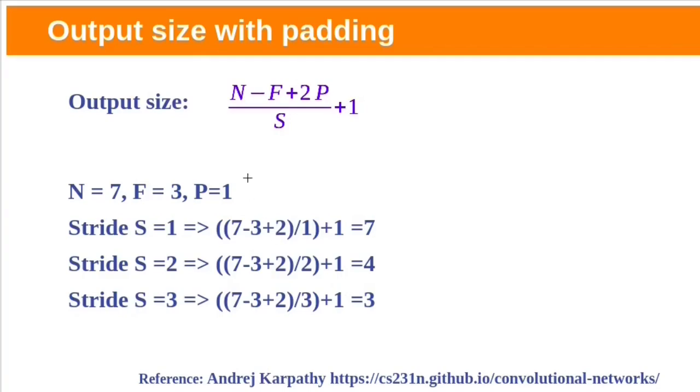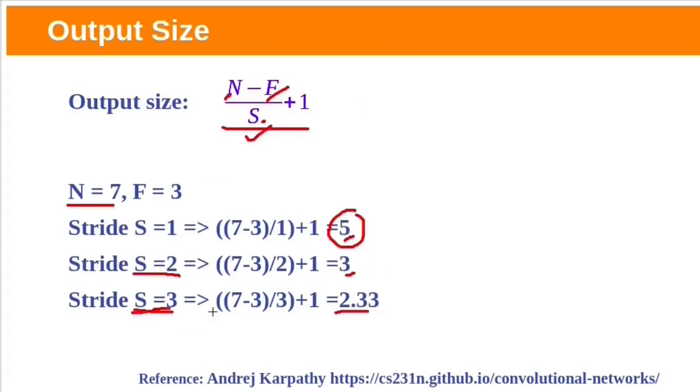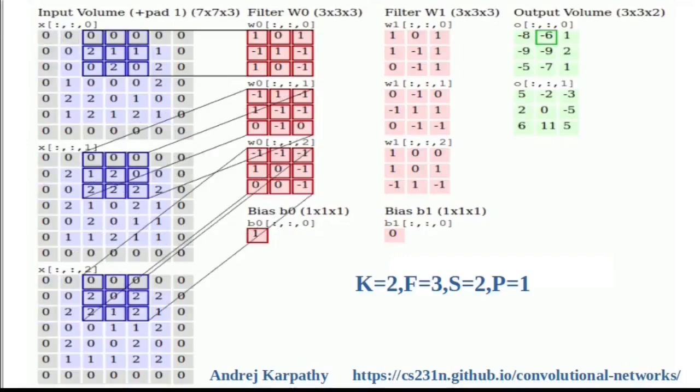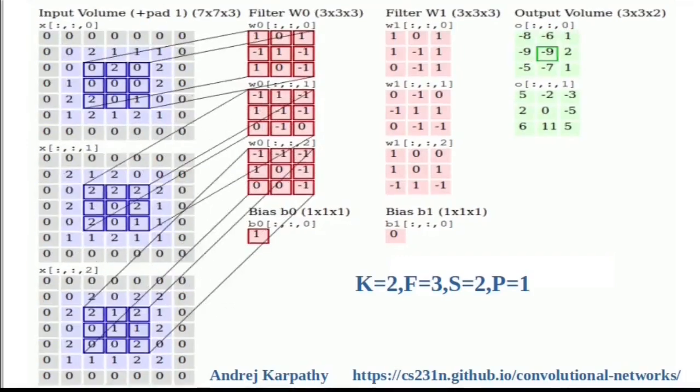With padding, output size will be calculated with this formula with the same n and f values, 7 and 3 respectively, with padding 1. If stride is 1, output size will be 7 by 7. If stride is 2, output size is 4 by 4. With stride 3, output volume is 3 by 3. With added padding, output size is more than without padding. Without padding, output sizes are lower than these output sizes. You can see the convolution demo by Andrej Karpathy.